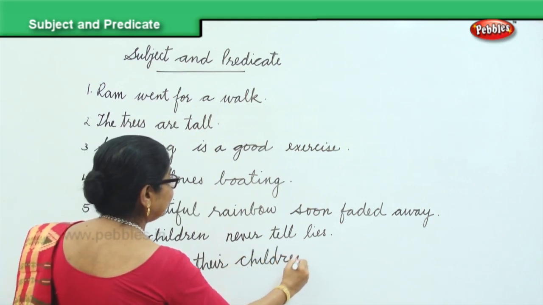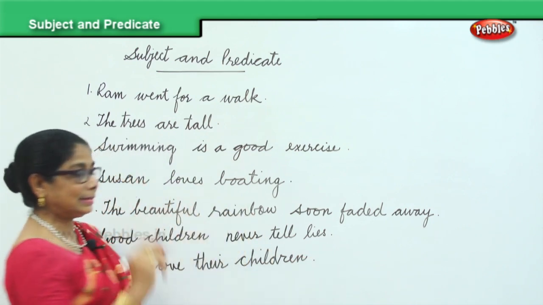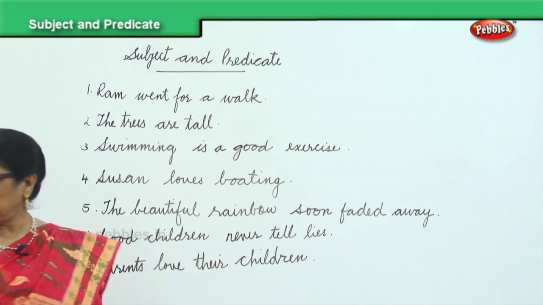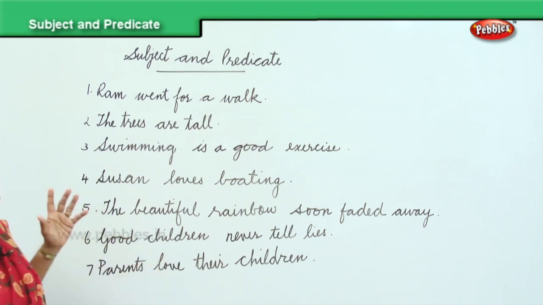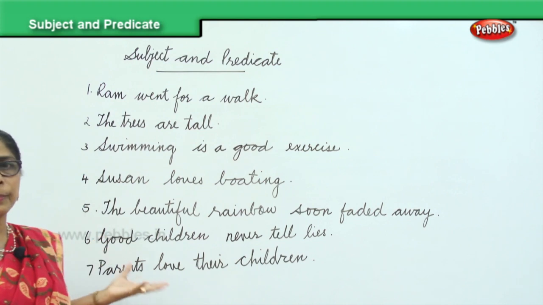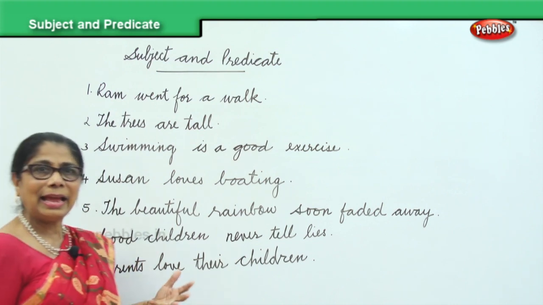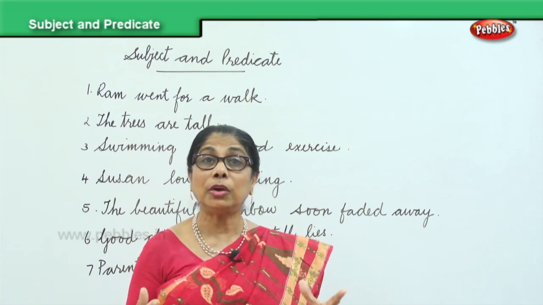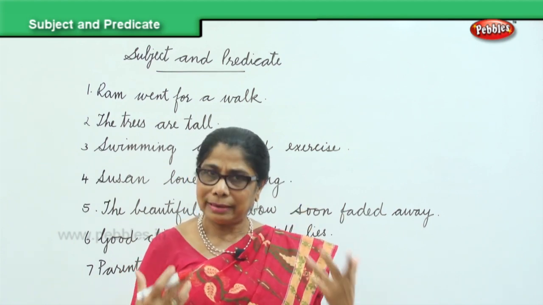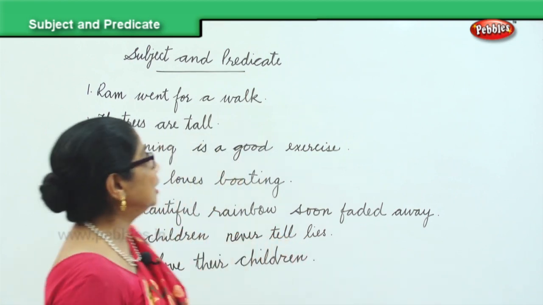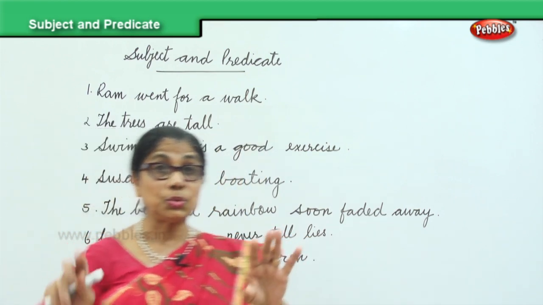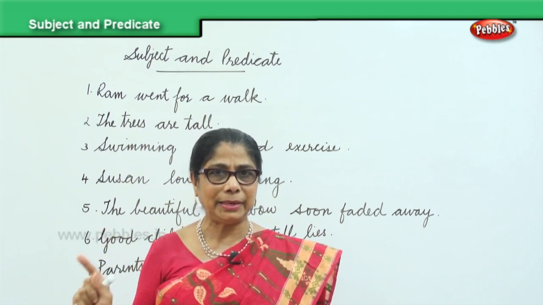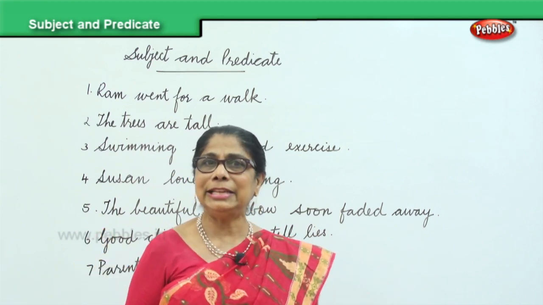So I have 6 sentences here, complete sentences, and we are going to look at these sentences and say which is the subject, which is the predicate. It's very easy. As we go along, it's very easy. What are we talking about? That's the subject. The rest is all predicate. I told you a sentence has two parts, a subject and a predicate. It begins with the capital letter, always ends with the full stop.